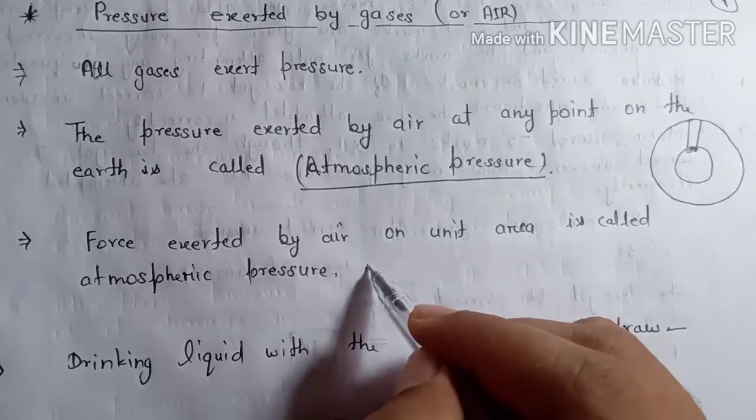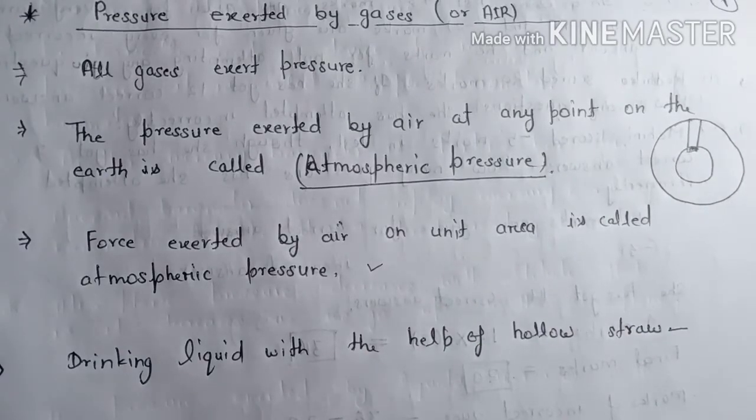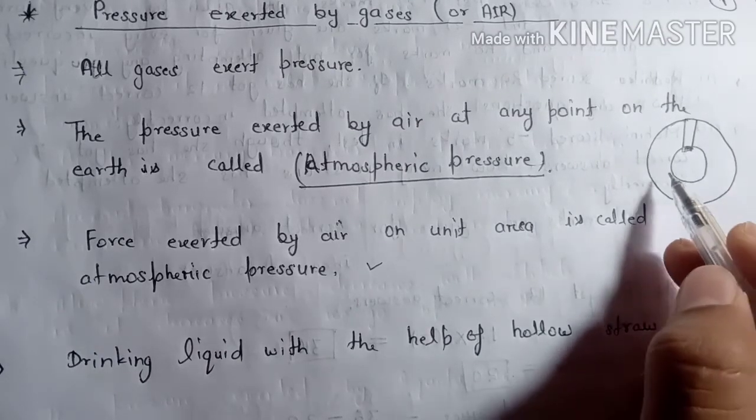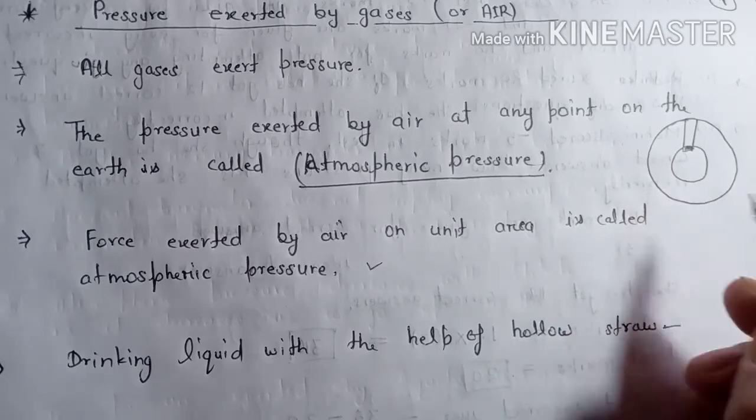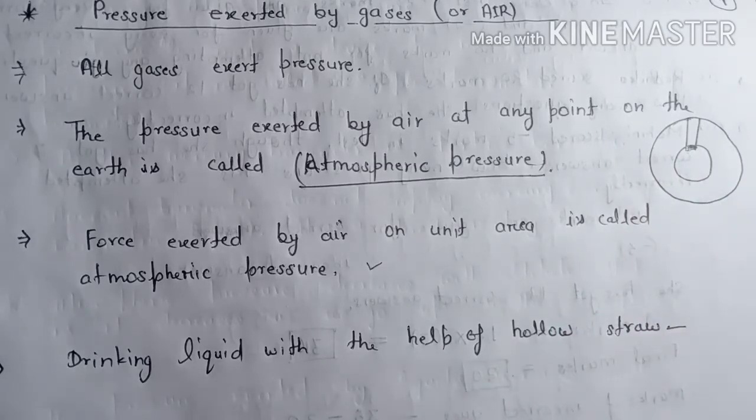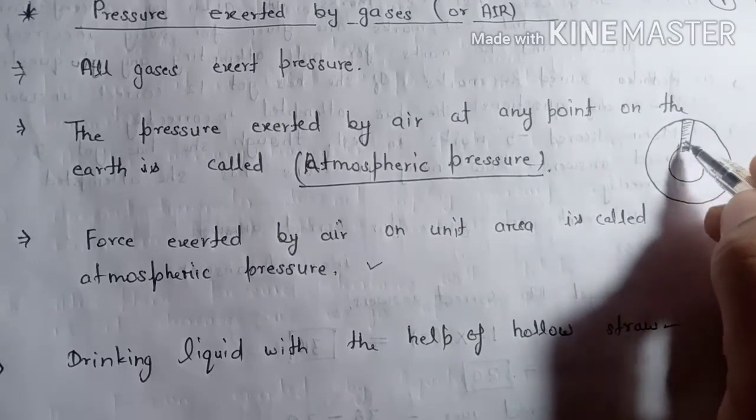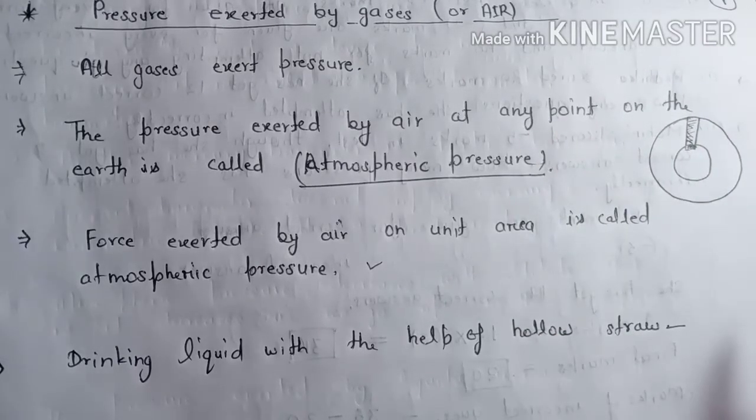This is the definition in other words, where it is written force exerted by air means weight here exerts an impact, and if we measure that impact on unit area, that is called atmospheric pressure. And here this air column is the reason for this atmospheric pressure.